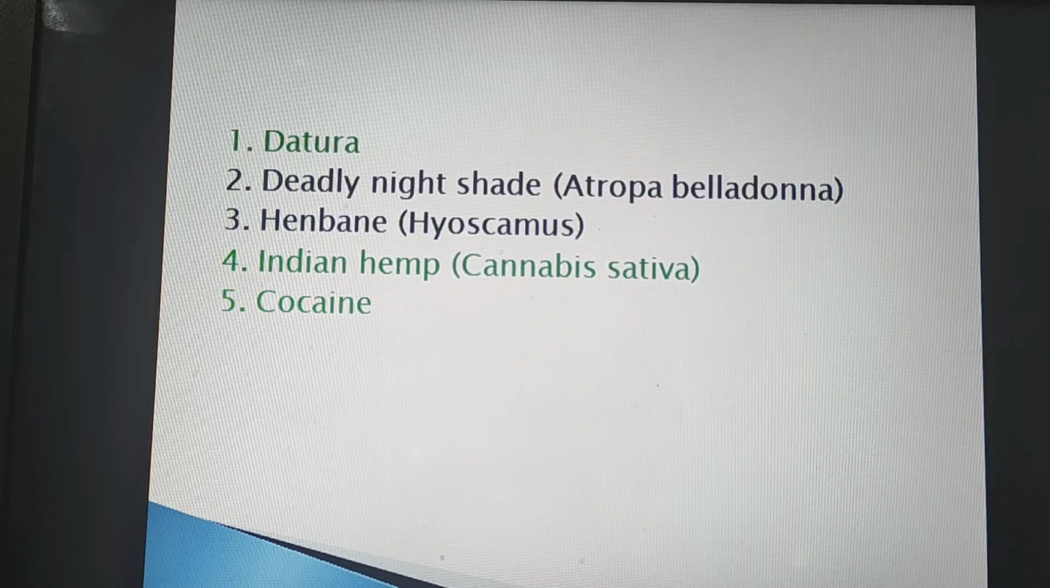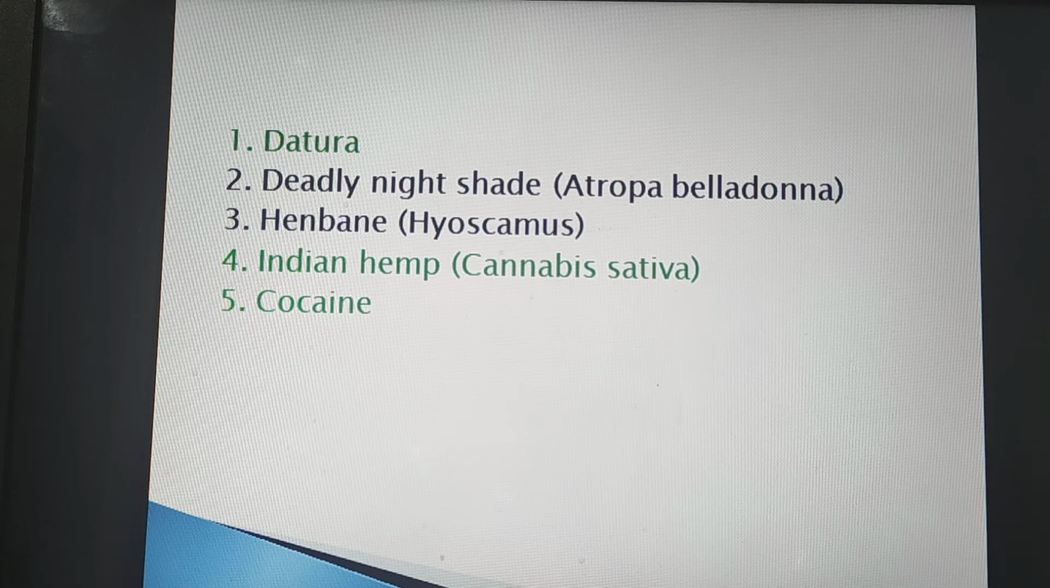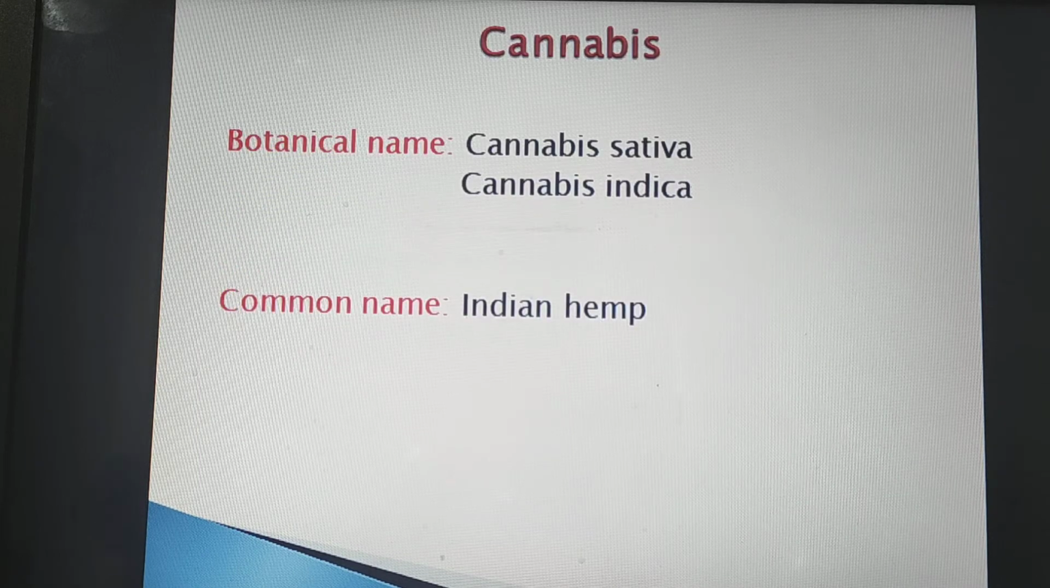Examples of delirium poisons are Datura, which we have already studied, Atropa belladonna, Henbane, Indian hemp, which is also known as Cannabis sativa, our today's topic, and cocaine. You may not be familiar with the name cannabis, but I am sure you have heard the names bhang, ganja, charas, etc. These are actually preparations made from different parts of cannabis.